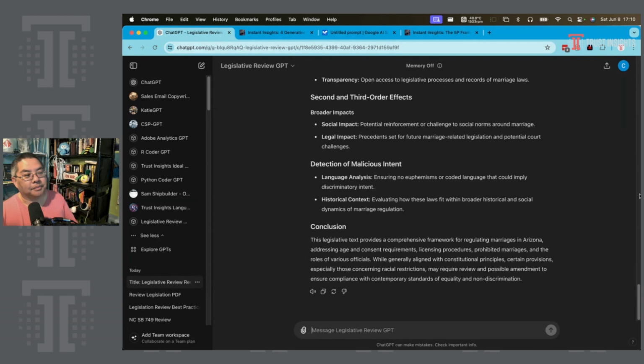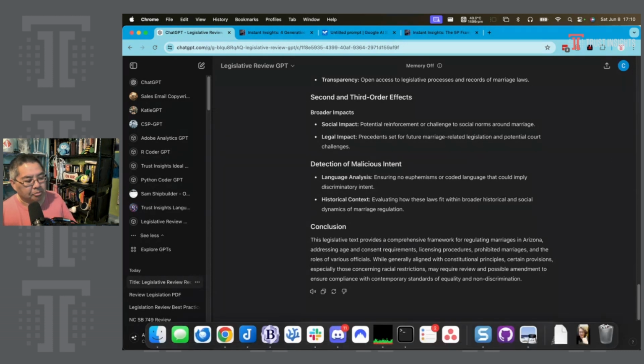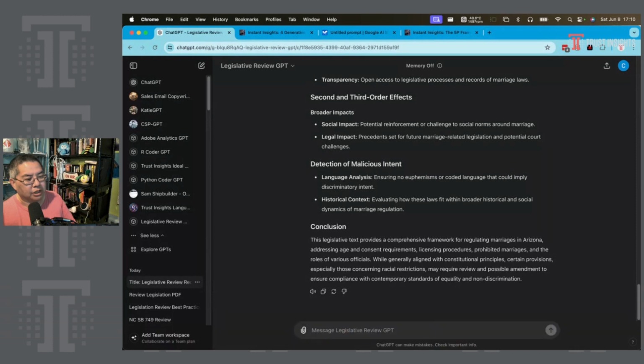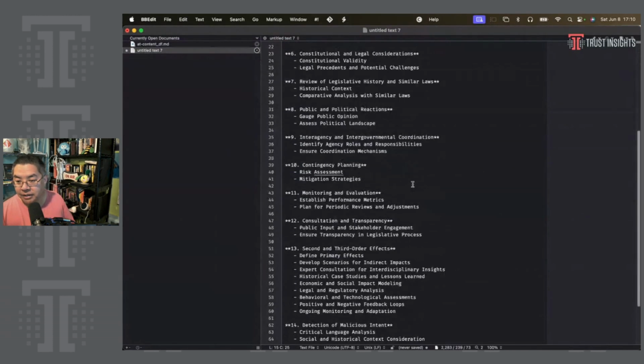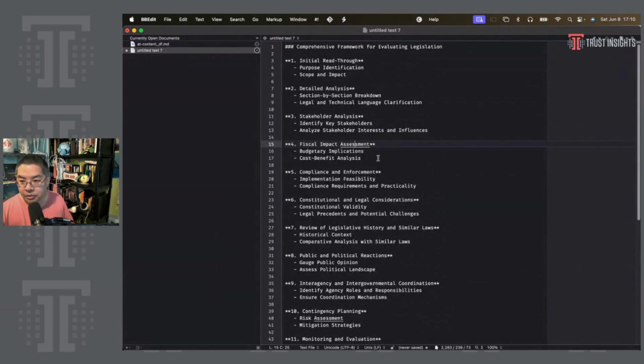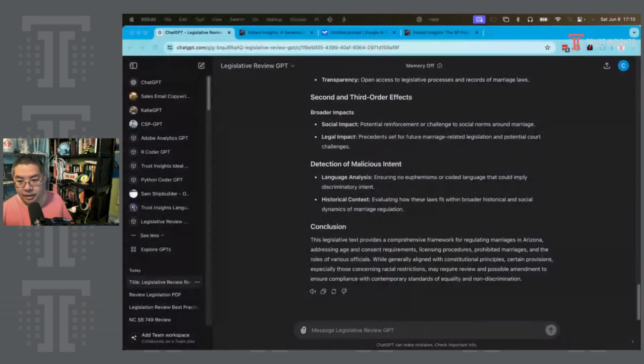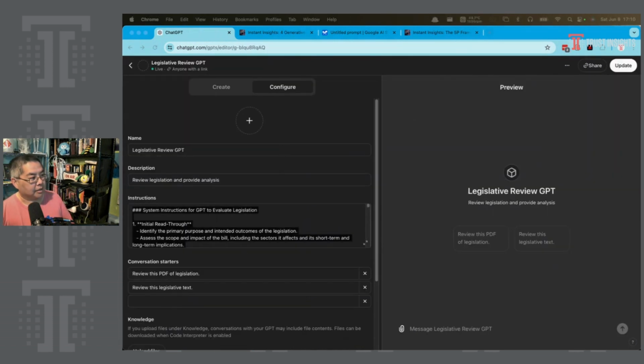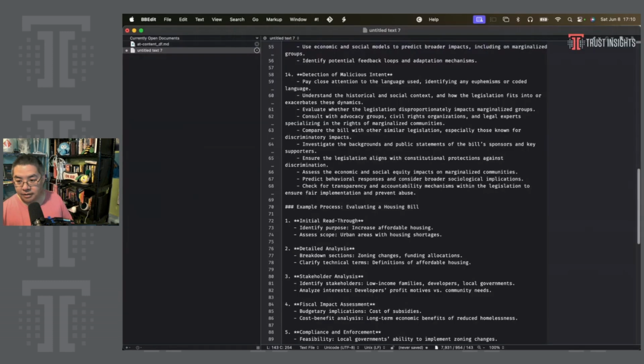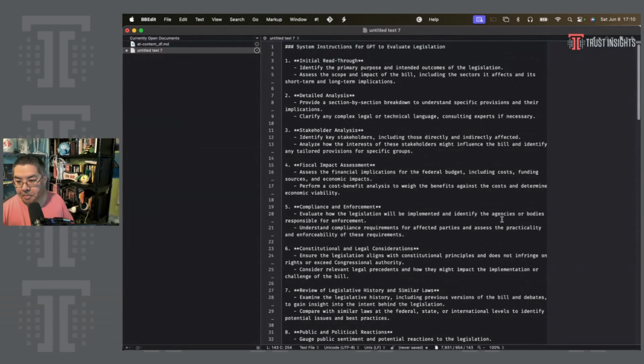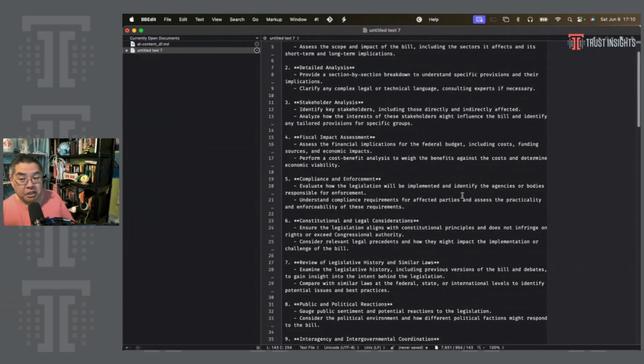I would vote this a fail because in our system instructions, we had specifically said to look for certain types of risk mitigation. So let's go back to our system instructions now and see what's in here. So this was our original comprehensive framework. Let's go into our legislative GPT, go into our edit mode, and take a look at all the things that are in here. Based on its performance just now, we need to strengthen the portion which says transparency